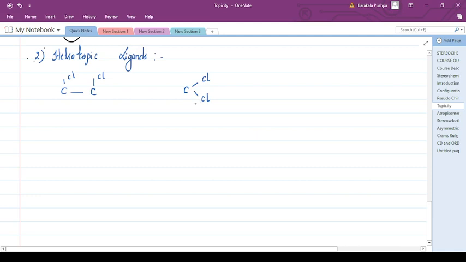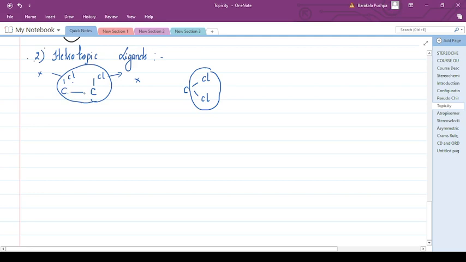So, separate replacement of atoms or groups which are not present in the molecule. You replace this chloride with some other X. You replace this chloride with some other X. So you are replacing a chloride not with the same atoms or groups which are already present in the molecule. You are replacing it with an external group.